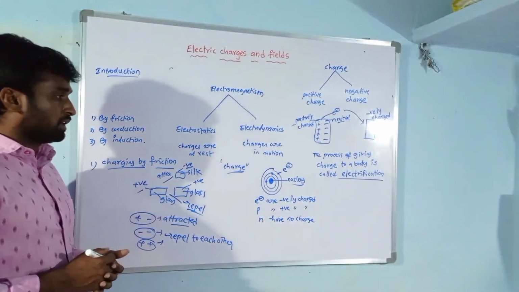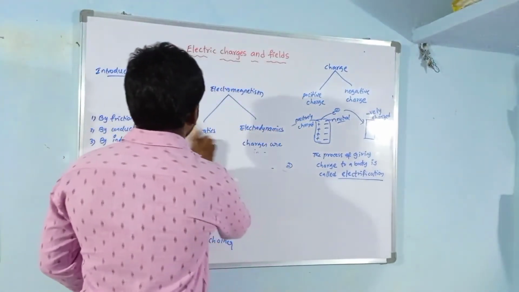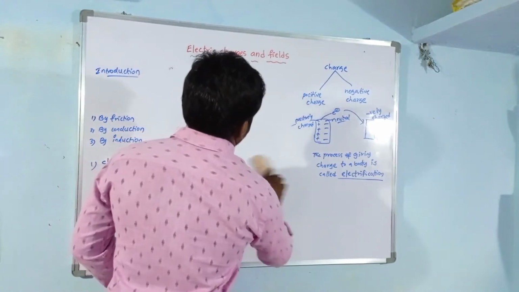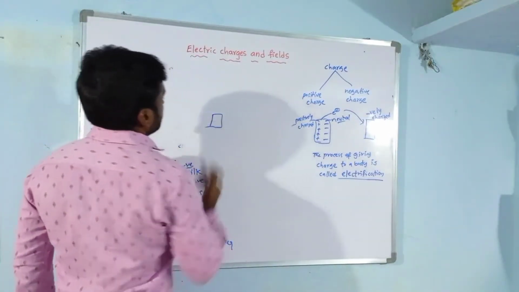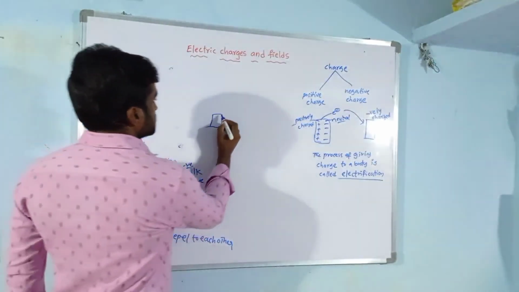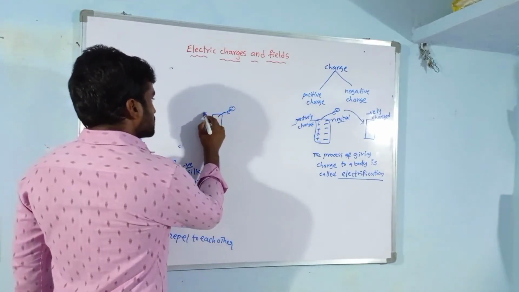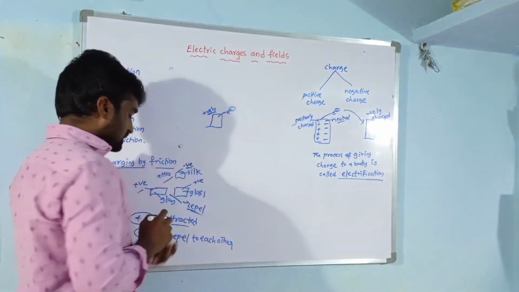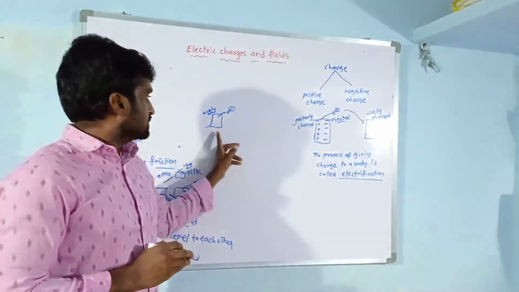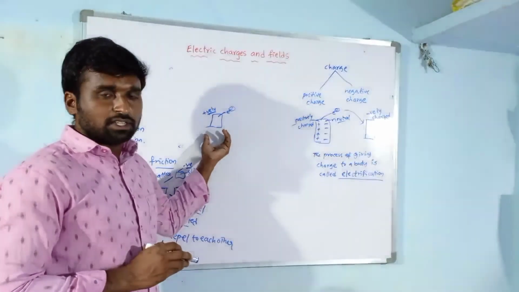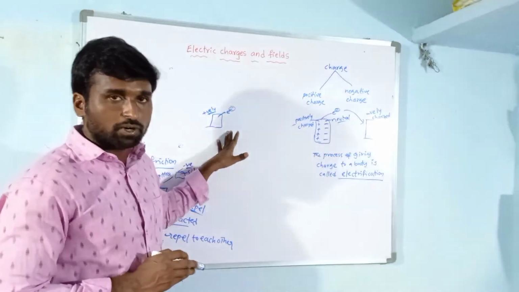Another important topic here: when a body loses electrons, it becomes positively charged. So the mass of the positively charged body decreases.